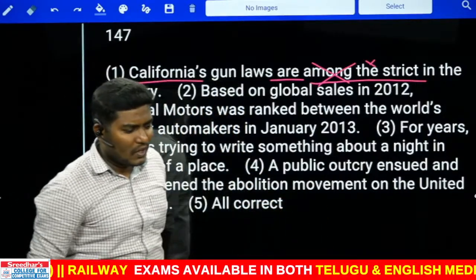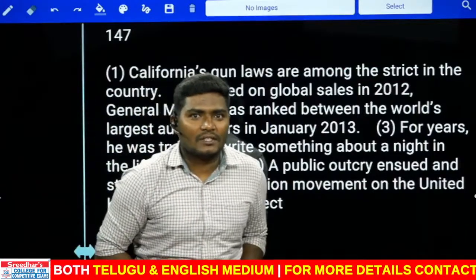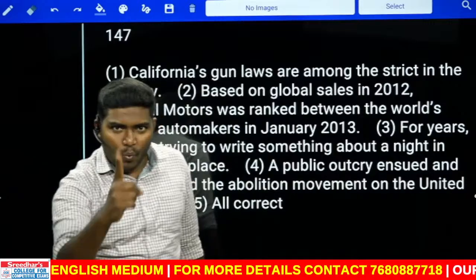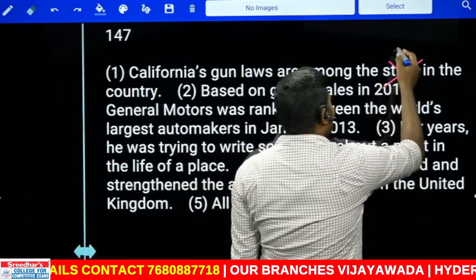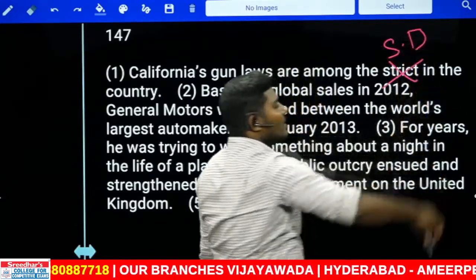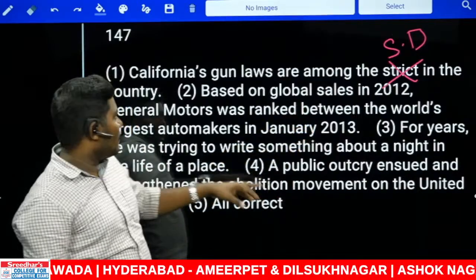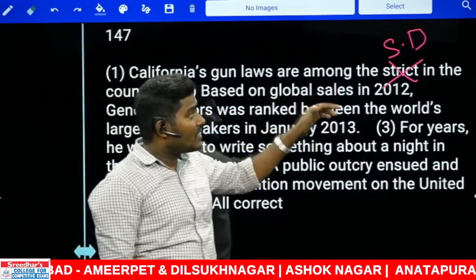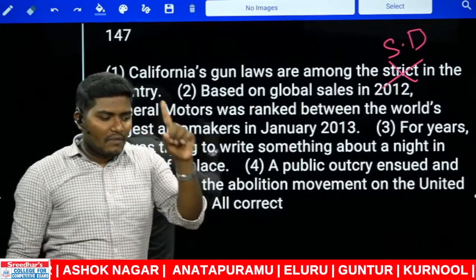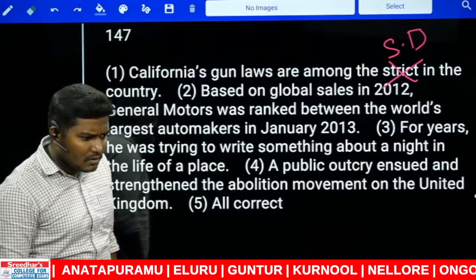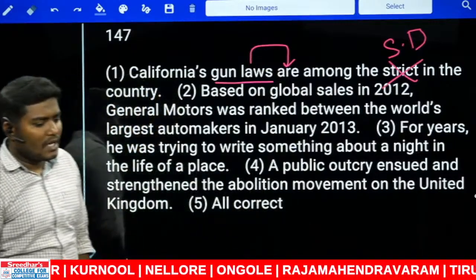We are speaking about a group of states which have the strict laws. Out of all of them, we are speaking about one state. What is that? Superlative degree. It is not strict. The word should be used in the superlative degree. Strict, stricter, strictest. California's gun laws are among the strictest in the country. We are speaking about multiple states. Out of all the comparison, we are referring to only one. Is is wrong. Absolutely wrong. Speaking about laws, subject verb agreement should be are.